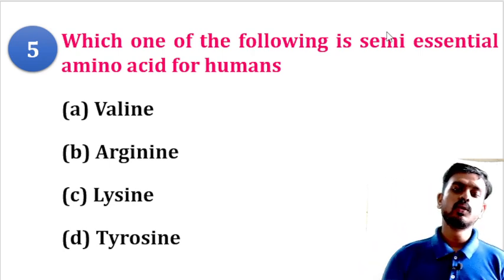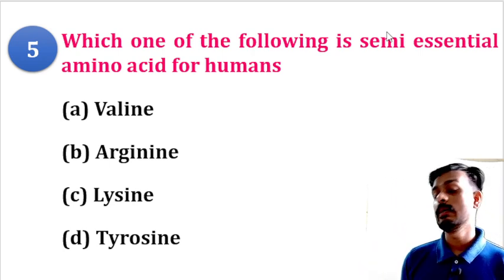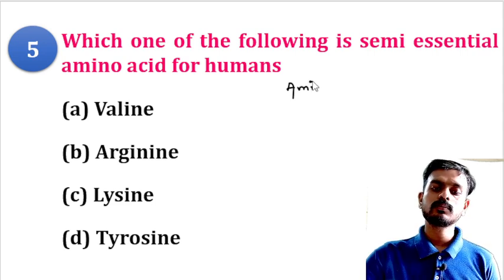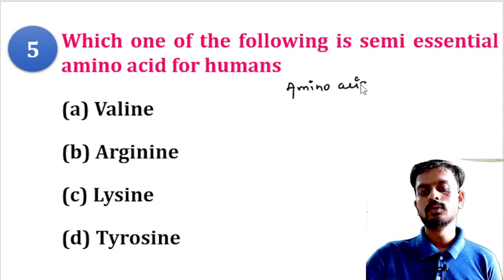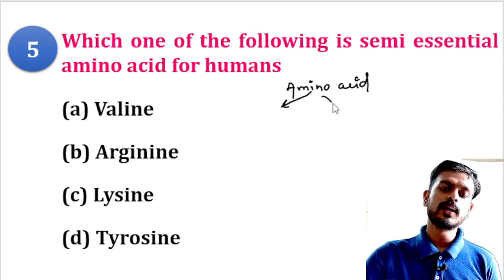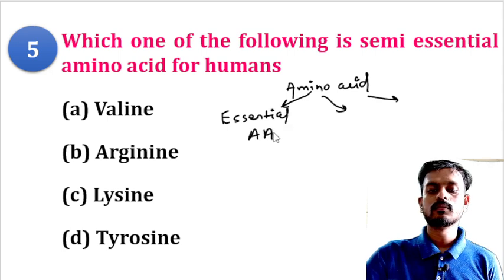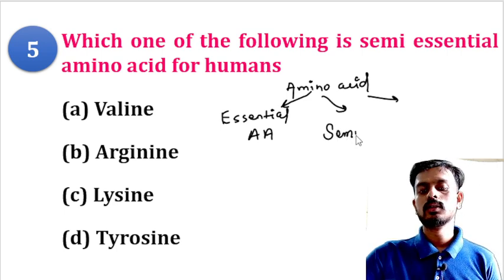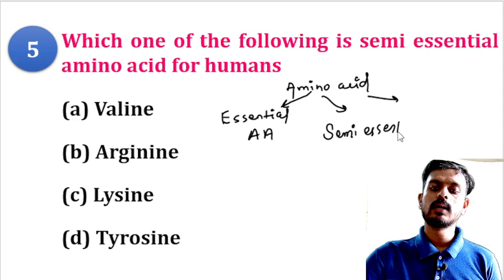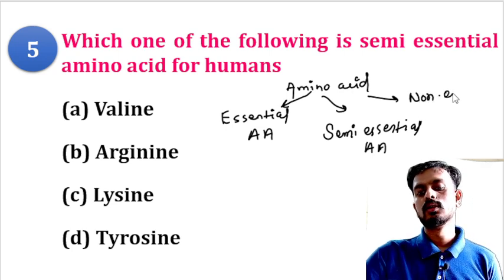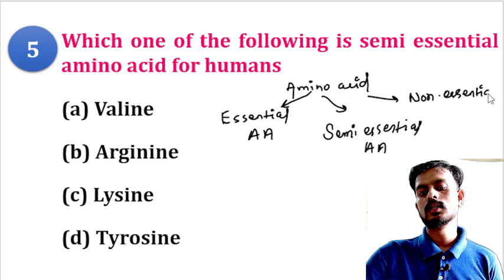Which of the following is a semi-essential amino acid? What is a semi-essential amino acid? Remember, amino acids are divided into three classes: one is essential amino acid, another is semi-essential amino acid, and another is non-essential amino acid.